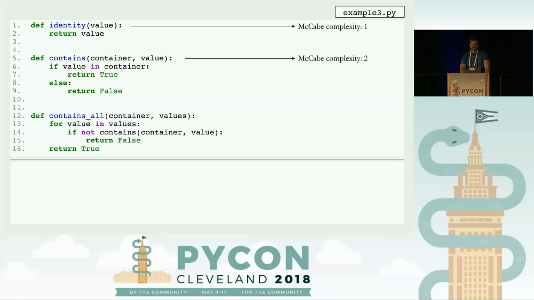The final one is contains all. This has an additional if statement, and it calls contains, which has a McCabe complexity of 2, and thus the additional if statement is going to add one more layer of complexity, making it a McCabe complexity of 3.